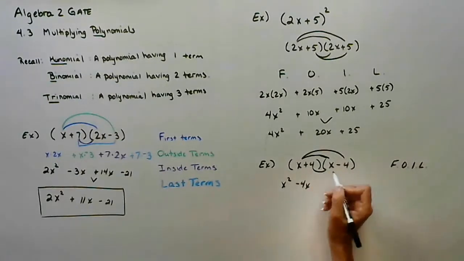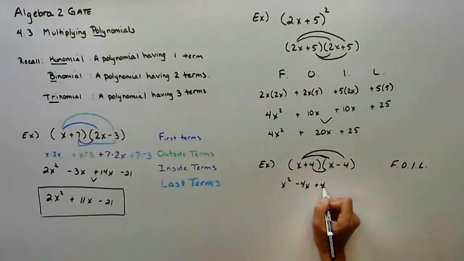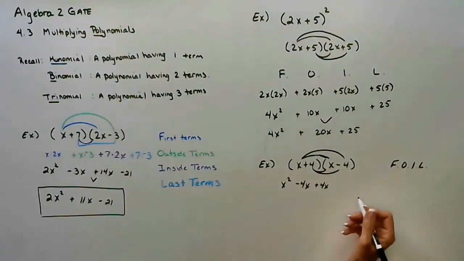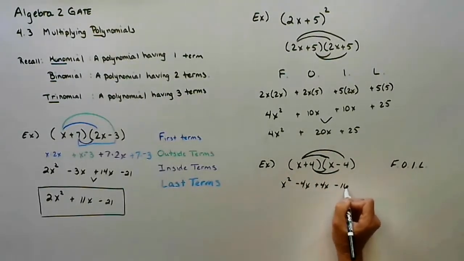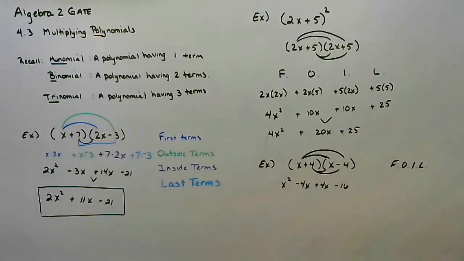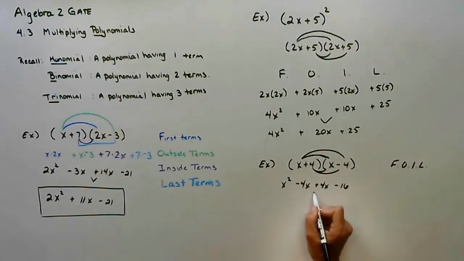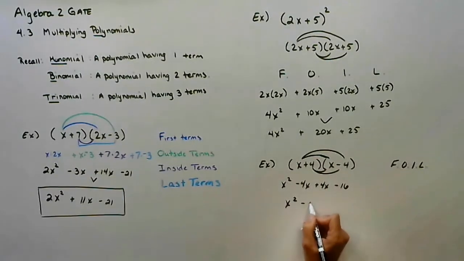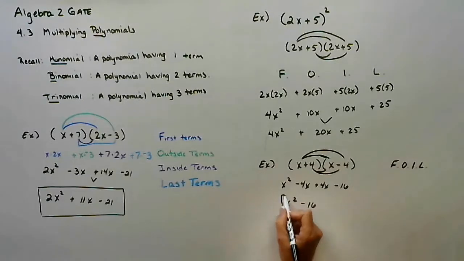The innermost terms are a positive 4 times x, and the last term is a positive 4 times a negative 4. And notice what will happen whenever you multiply the sum and difference of the same two terms. You'll notice that the inside and the outside cancel, and we're left with the difference of two perfect squares.